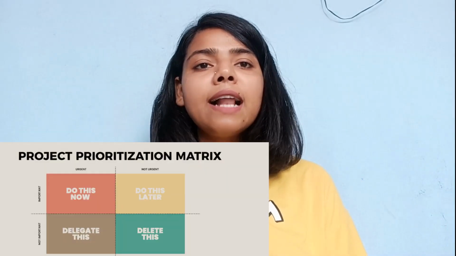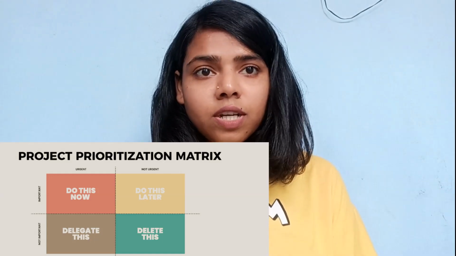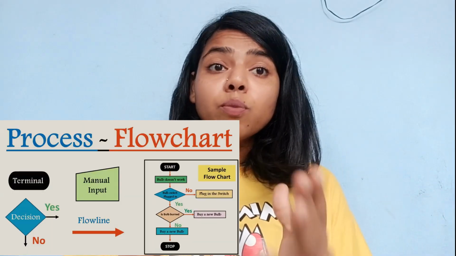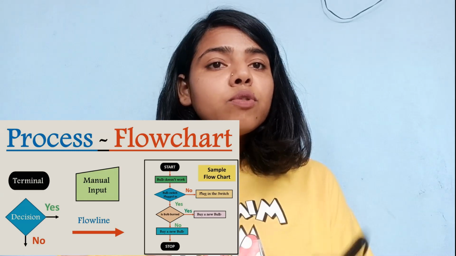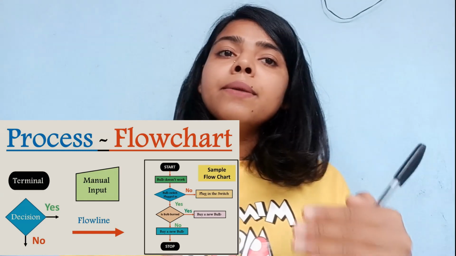And another is the prioritization matrix. The prioritization matrix helps us to know what we need to prioritize first, which will help us in future. The process flow diagram mainly focuses on the process. How can we improve the process? What are the trouble spots? What are the points that are making the process difficult to proceed, that can be targeted.